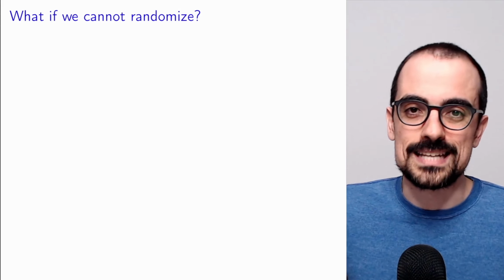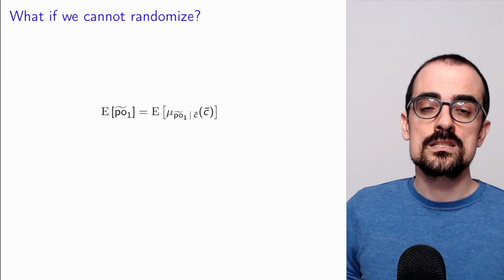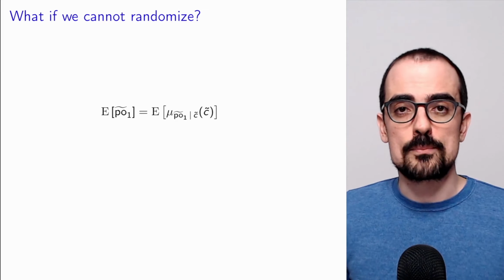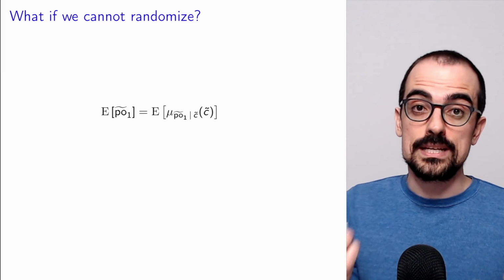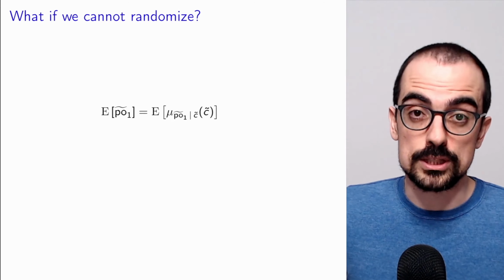For example, in sports, you cannot set up randomization to try to establish causal effects from real data from games. So what do we do in that case? Well, in that case, we can try to approximate, to correct for the effect of confounders that we know are distorting the average treatment effect.